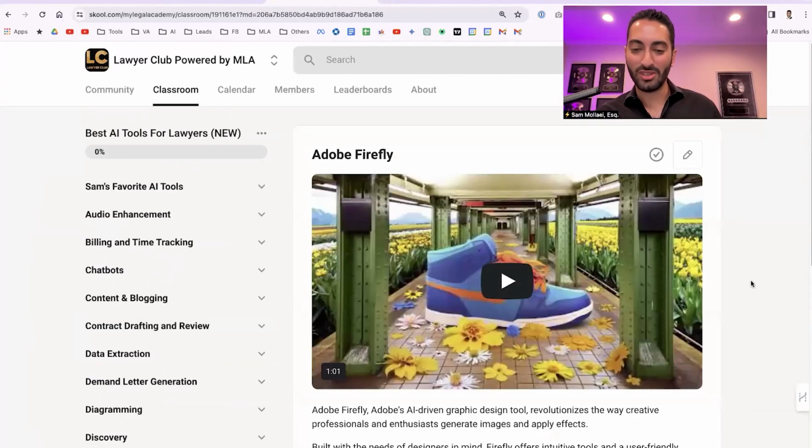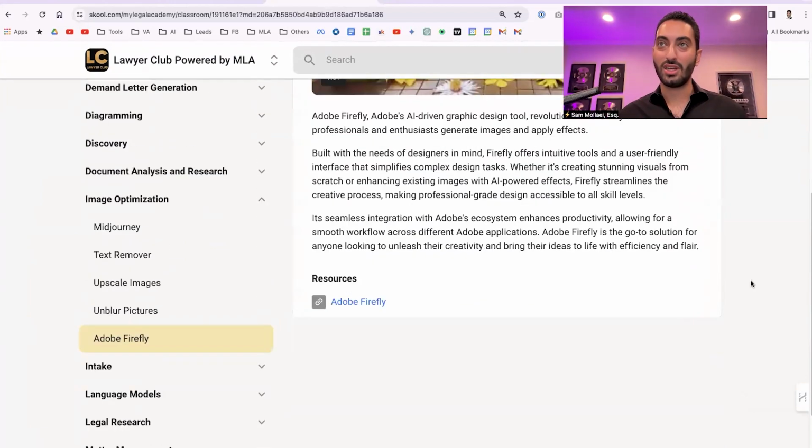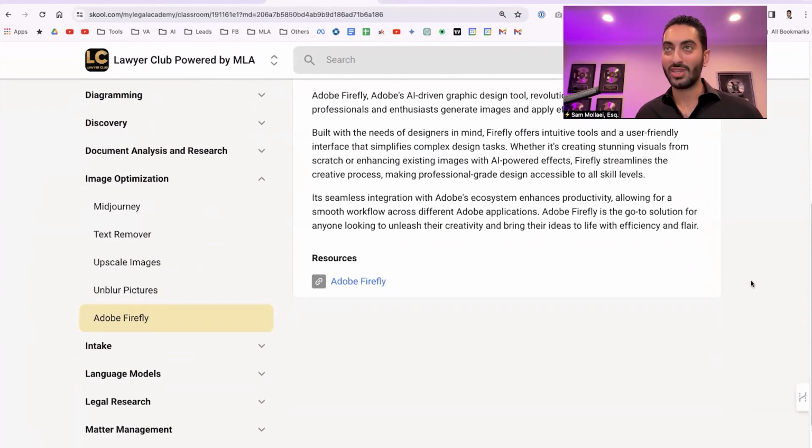And then Adobe Firefly is a graphic design tool, a little bit more creative stuff. And as Jamie shared, you can also use Canva to generate and optimize images. Yes, Canva Pro has some really good features for day-to-day use, so for social media posts that you're able to use.